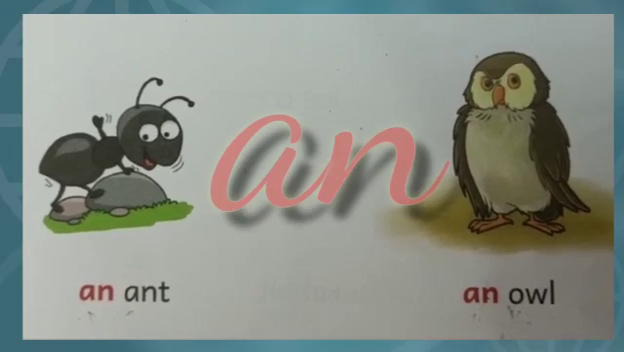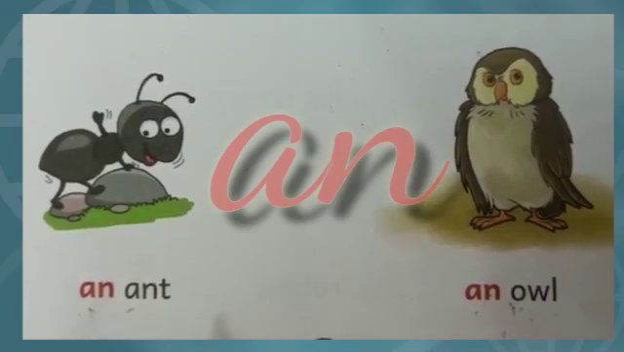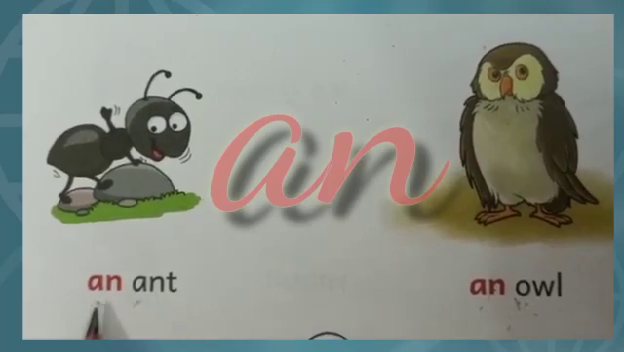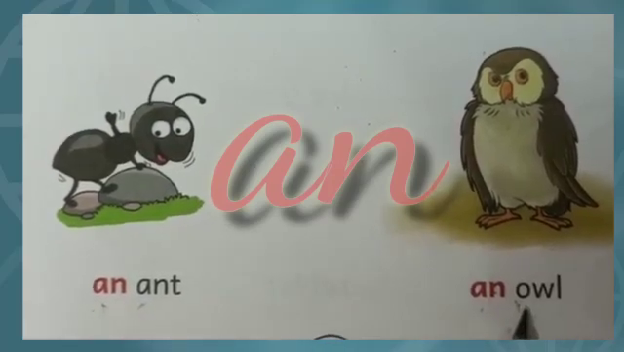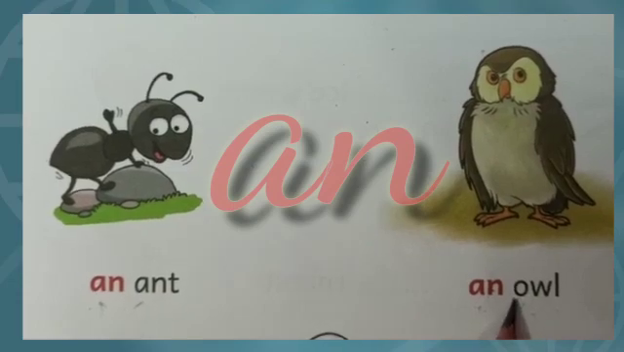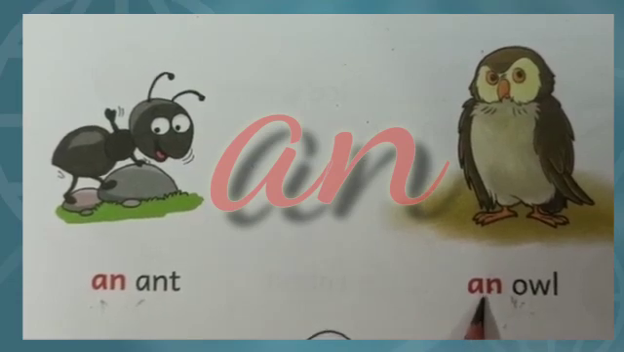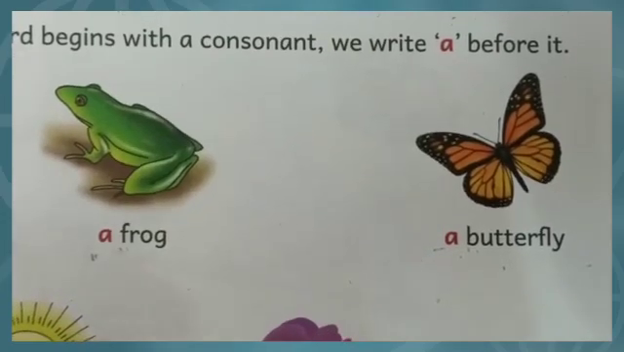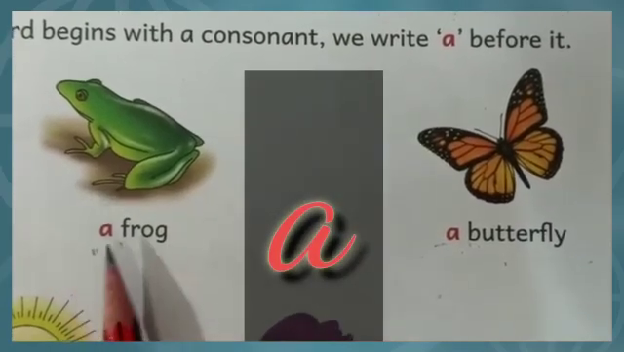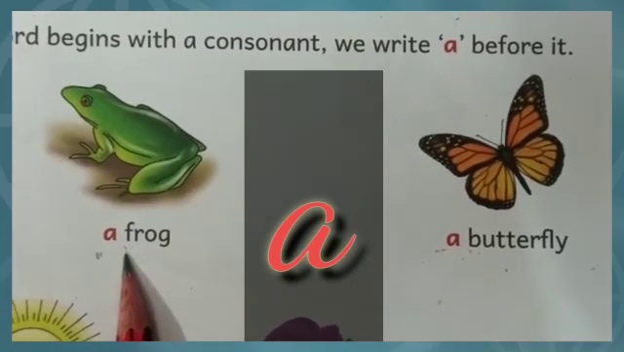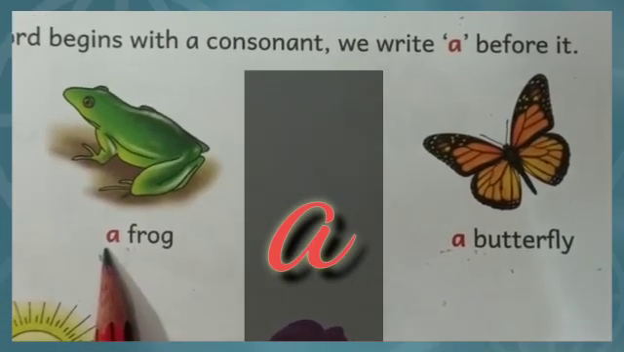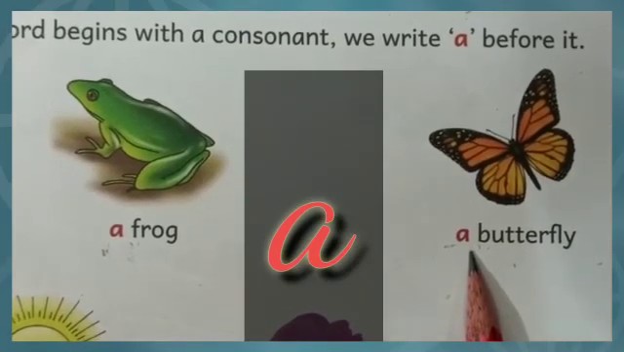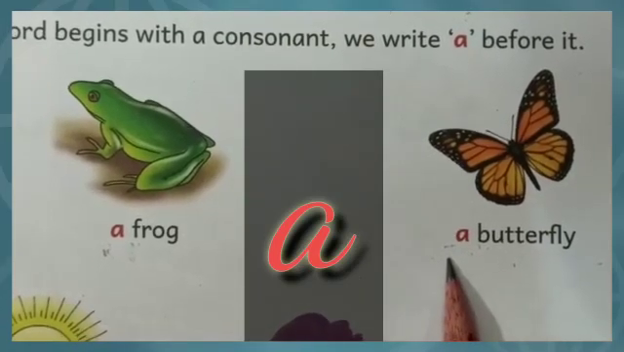See some examples on page 25. First is ant. A is a vowel, so we write AN before it. Owl. O is a vowel, so we have written here AN. When a word starts with a consonant, we write A before it. See, frog. F is a consonant, so we have written here A. Butterfly. B is a consonant, so we write A before it.